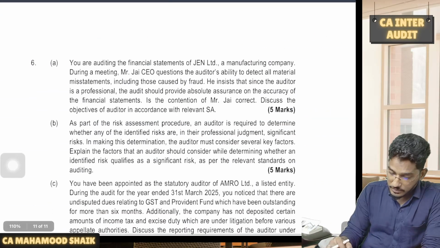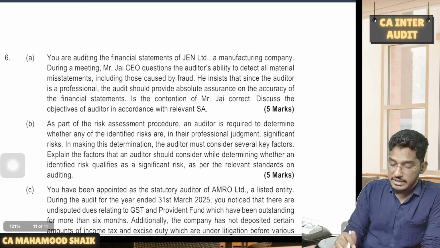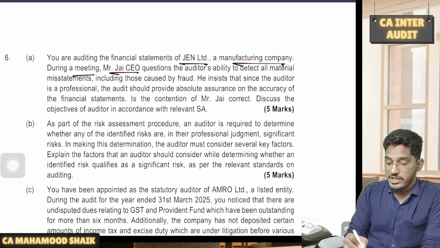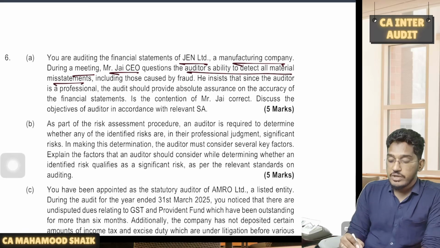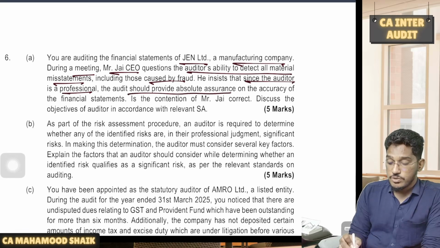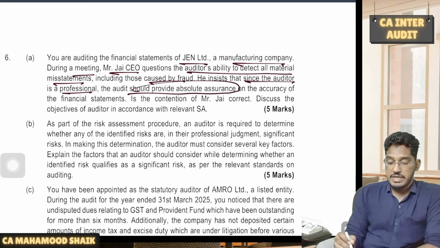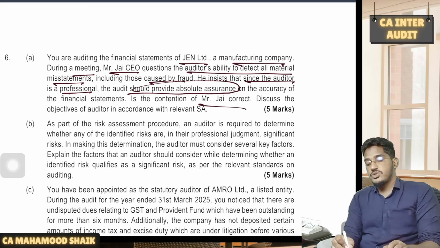Next. You are auditing the financial statements of Gen Limited, a manufacturing company. During a meeting, Mr. J, the CEO, questions the auditor's ability to detect all material misstatements, including those caused by fraud. He insists that since the auditor is a professional, the auditor should provide absolute assurance on the accuracy of the financial statements. Is the contention of Mr. J correct?